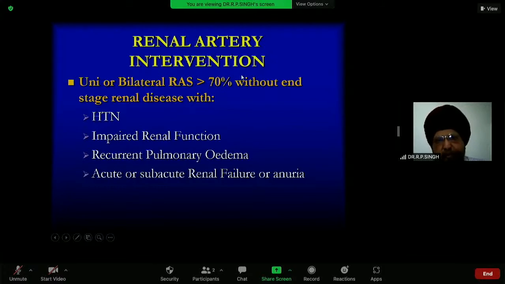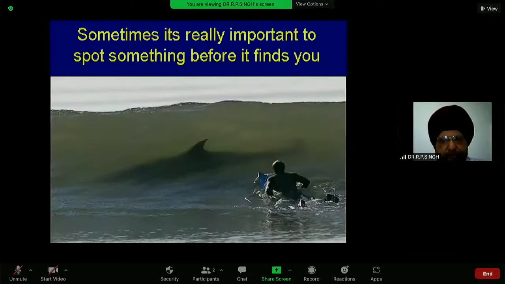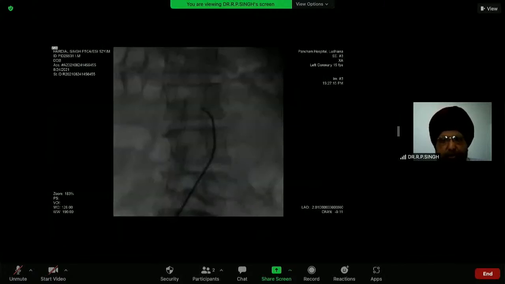If there is more than 70% stenosis, we intervene in these cases to save the kidney or save the renal transplant. So sometimes it is really important to spot something before it finds you. If you don't spot the things coming, we can land up with total renal shutdown and the patient requires renal transplant and all that.